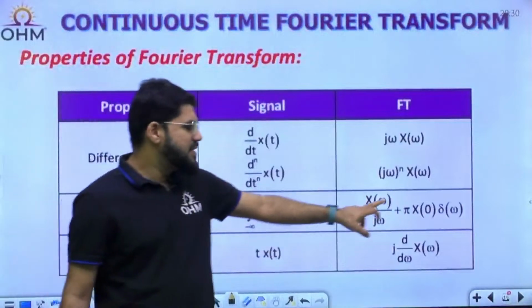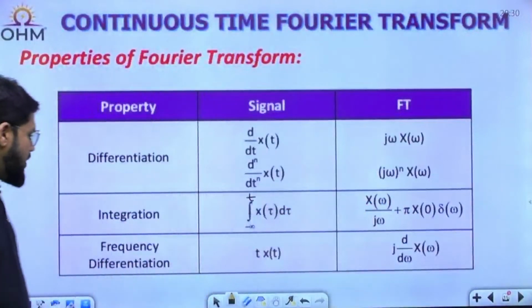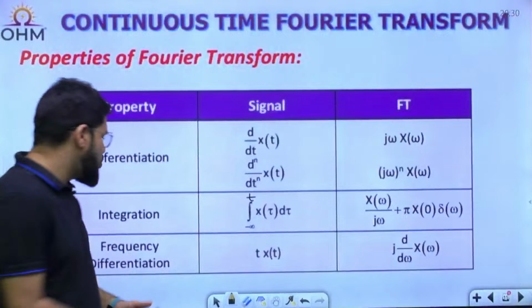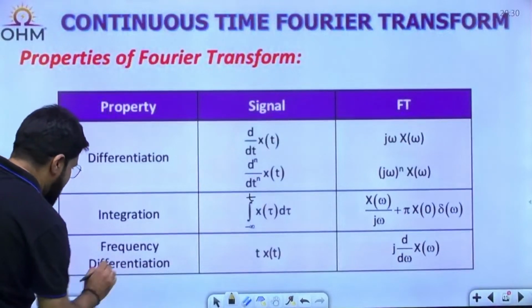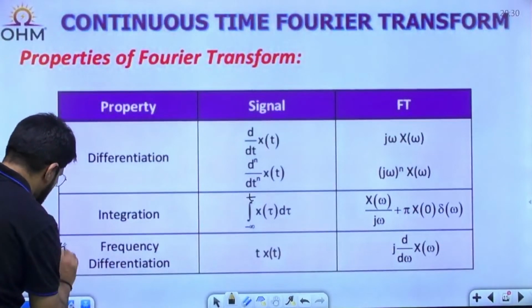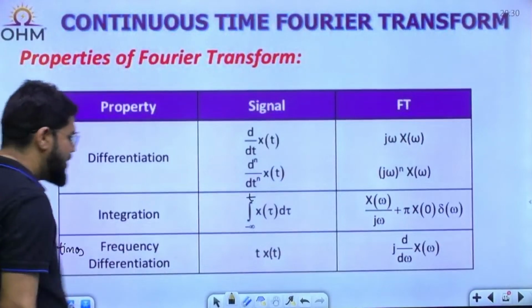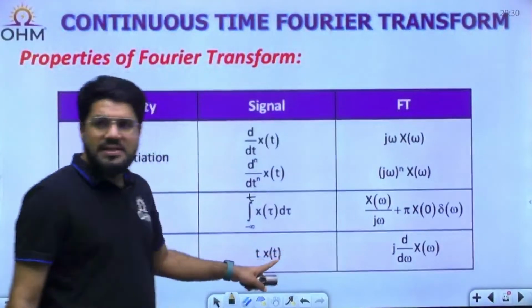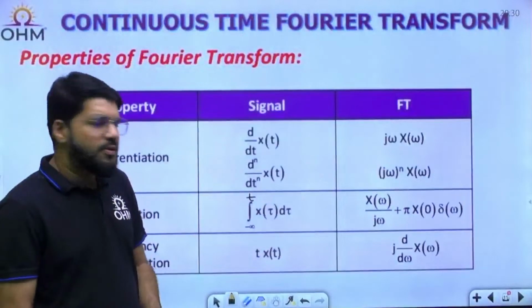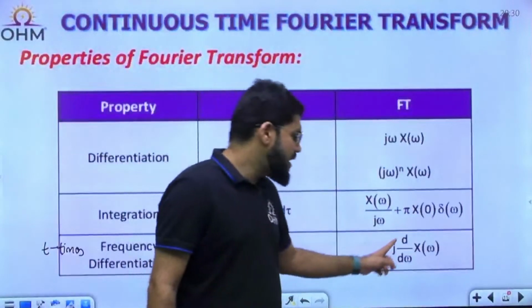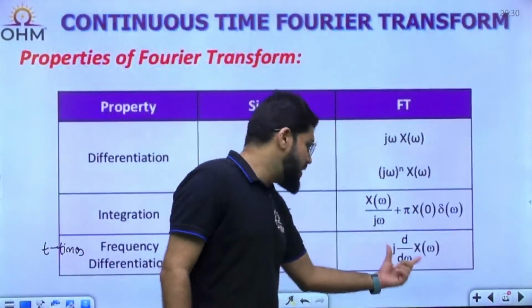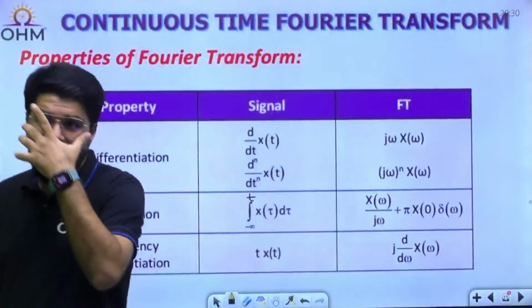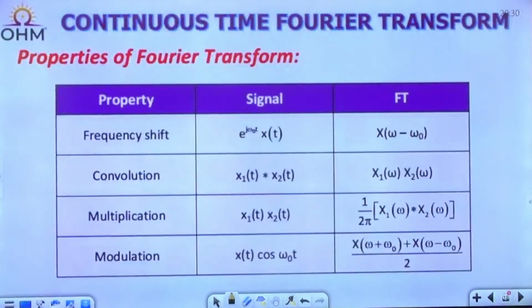Integral x omega by j omega plus pi x0 del omega. Frequency differentiation, also commonly known as the t times property. So t into x(t), the signal multiplied by t, has the Fourier transform j d by d omega of X(omega), differentiation in the frequency domain.